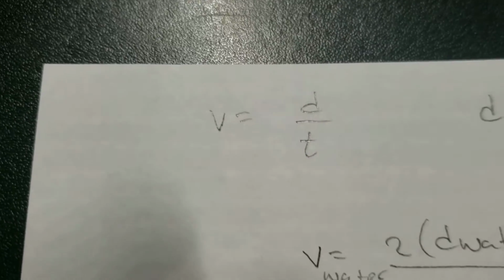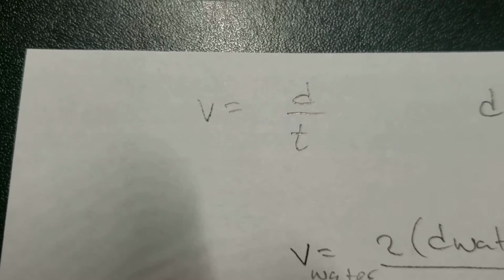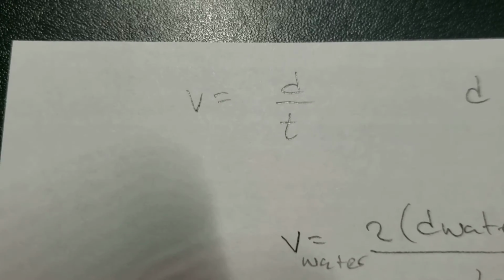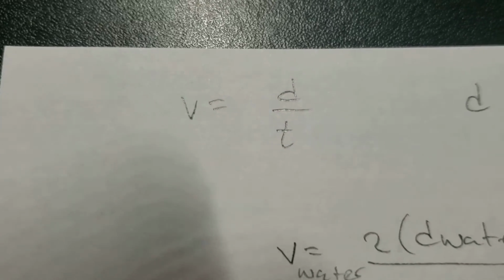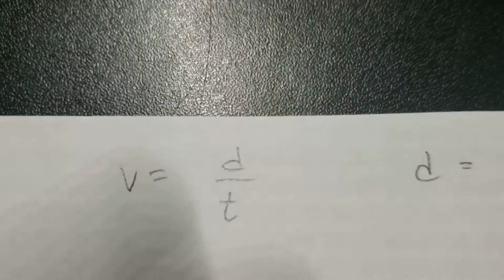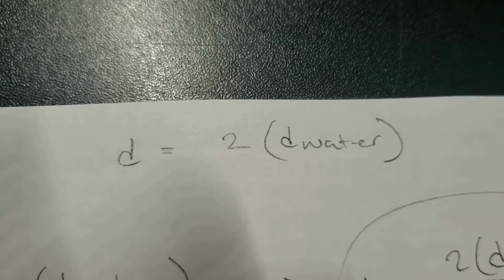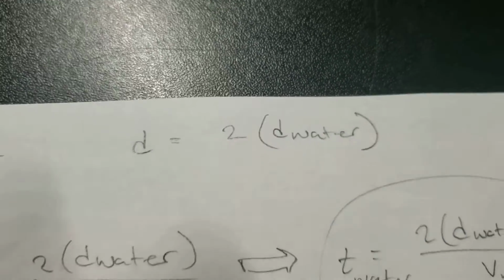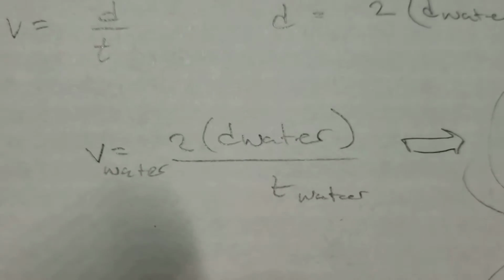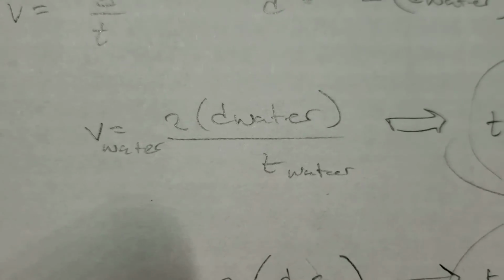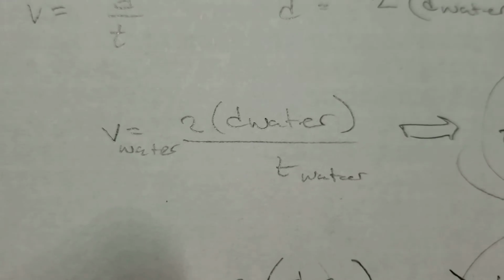So let's try to break this down. We know distance in this case is going to be equal to the distance that the sound has to travel. And since it's an echo, the sound has to bounce off a surface and then return to sender. So knowing that, distance is going to be actually twice the distance of the medium that the sound is traveling through. So for water specifically, velocity is going to be equal to twice the depth of the water, because again, the sound has to bounce off the bottom of the lake and back up, divided by time, in this case the time in the water, and that gives us velocity in the water.